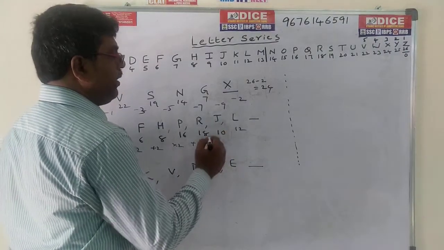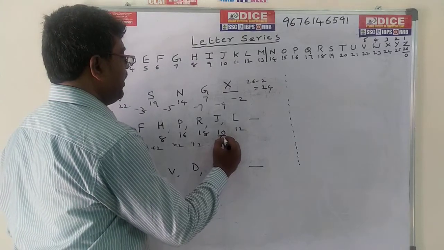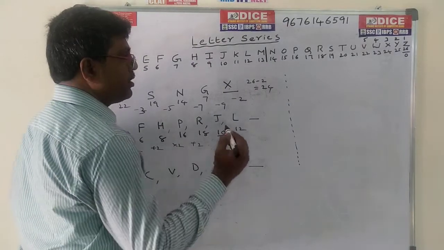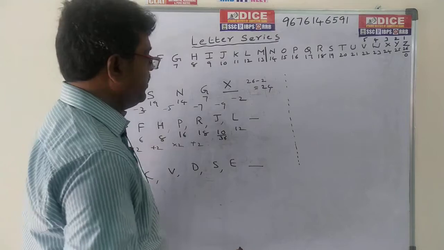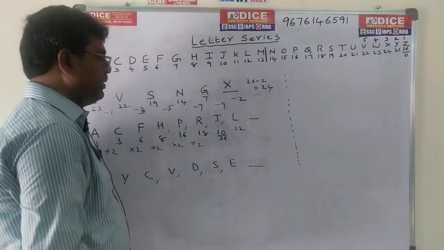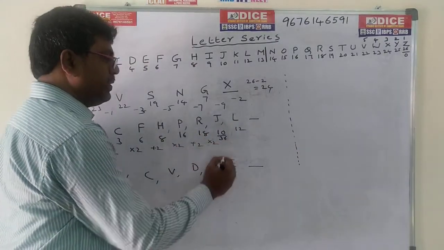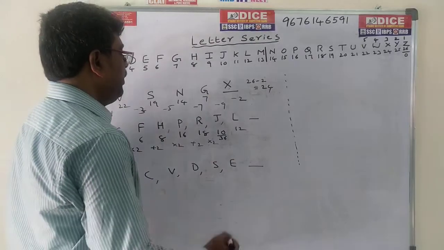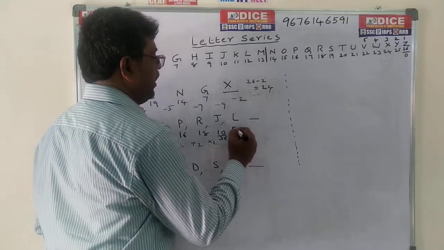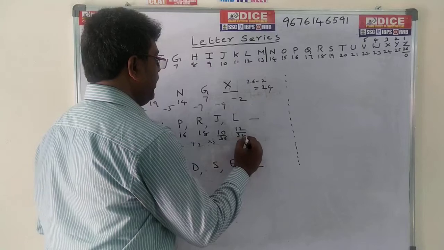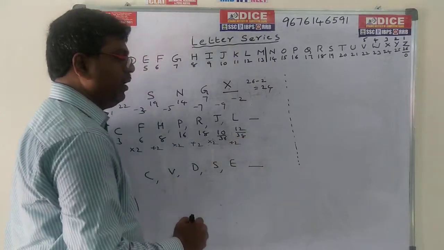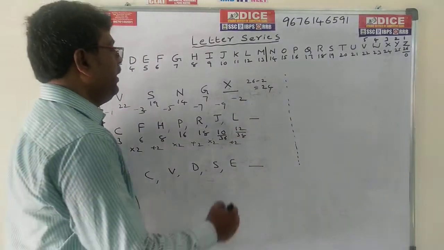This 10 we can also write as 10 plus 26, 36. Write down J as 10 or 36. Now it is 18 into 2, 36, the right answer. Now this 12 we can write down as 26 plus 12, 38. So here the difference is 2. Now we have to go for into 2.